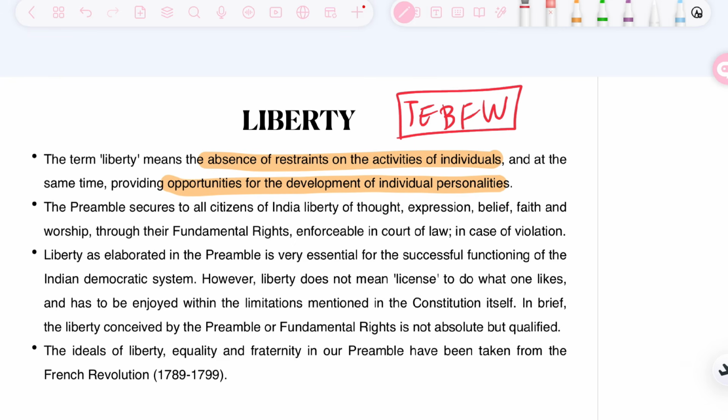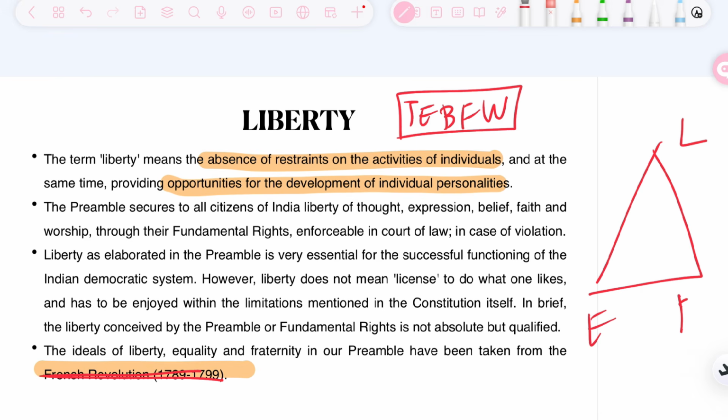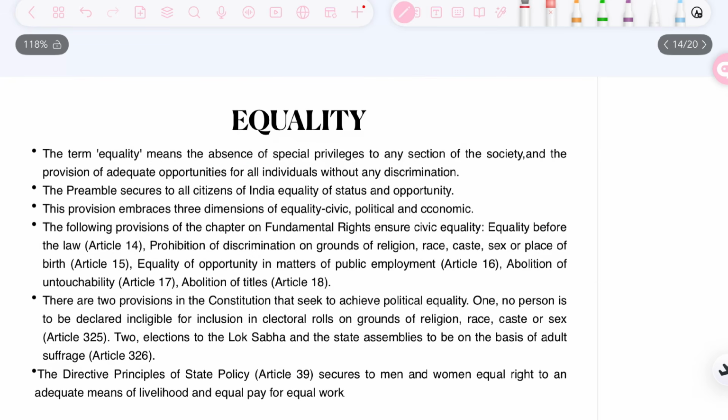The ideals of liberty, equality, and fraternity, this trinity is taken from the French Revolution of 1789 to 1799. So now we are clear till the part that this trinity of liberty, equality, and fraternity, forming a base of social democracy, is taken from the French Revolution. The next thing that we have to discuss is basically the equality.